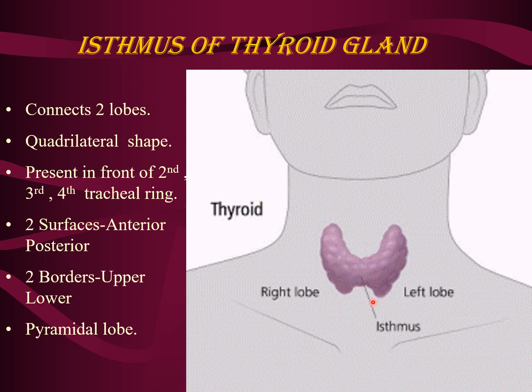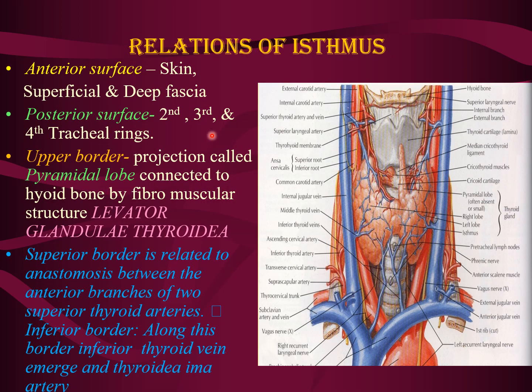Coming to the isthmus of the thyroid gland, it connects the two lobes, is quadrilateral in shape, and is present in front of the second, third and fourth tracheal rings. It has two surfaces, already I have told you, anterior and posterior surface, two borders, the superior border and inferior border, and a pyramidal lobe. Coming to the relations of the isthmus: the anterior surface to the skin, superficial fascia and deep fascia; the posterior surface to the second and third tracheal rings.